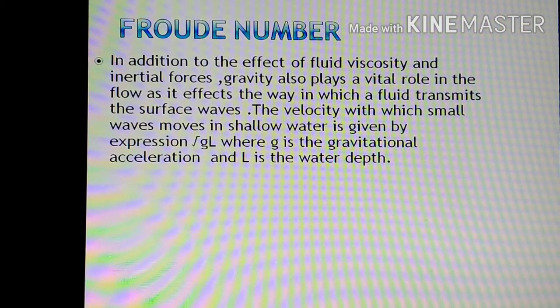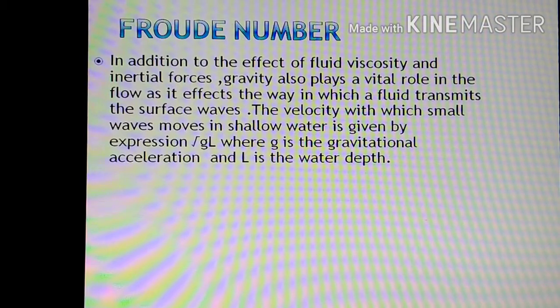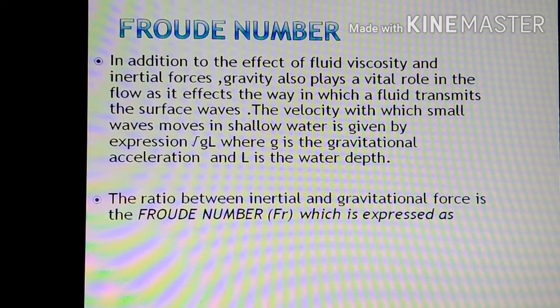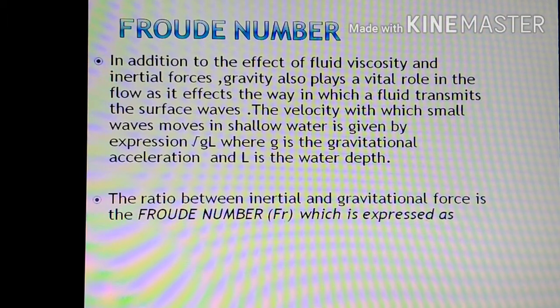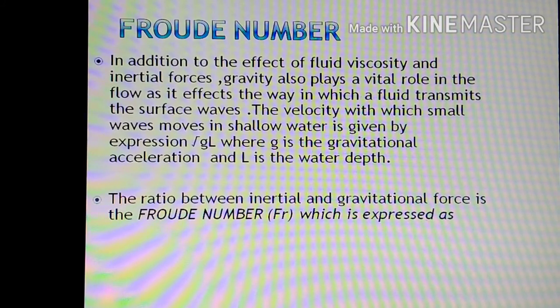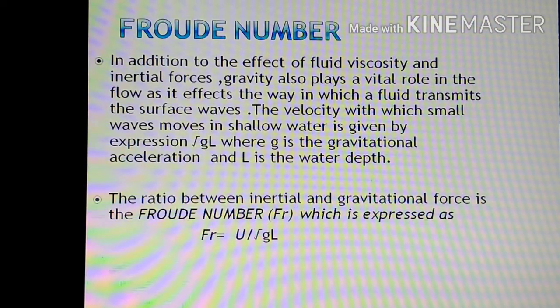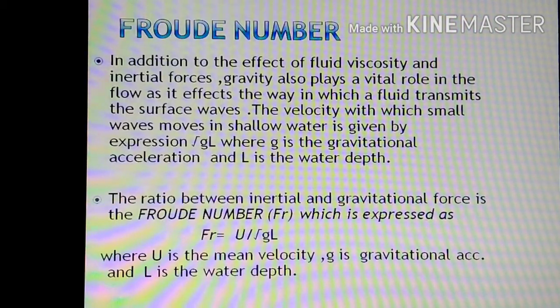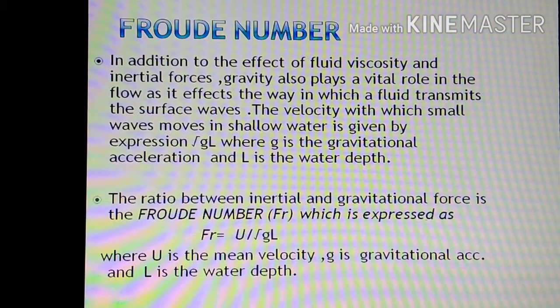Next is the Froude number. In addition to the effect of fluid viscosity and inertial forces, gravity also plays a vital role in the flow as it affects the way in which a fluid transmits surface waves. The velocity with which small waves move in shallow water is given by the expression root of gL, where g is the gravitational acceleration and L is the water depth. The ratio between inertial and gravitational forces is the Froude number, which is expressed as Fr equals U upon under root gL, where U is the mean velocity, g is the gravitational acceleration and L is the water depth.